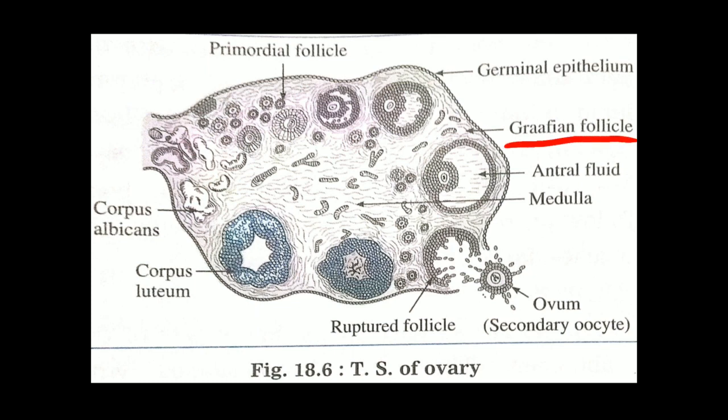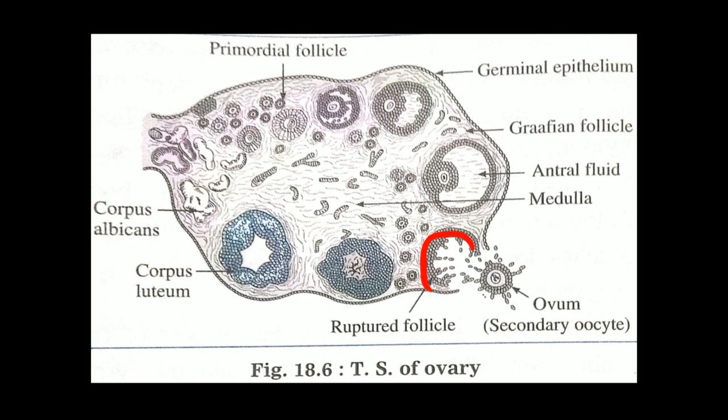It undergoes ovulation. What is ovulation? Rupturing of the Graafian follicle is called ovulation. Ovulation occurs on the 14th day of the menstrual cycle, and at that time the secondary oocyte gets released and only the remaining part inside the ovary is called the ruptured follicle.